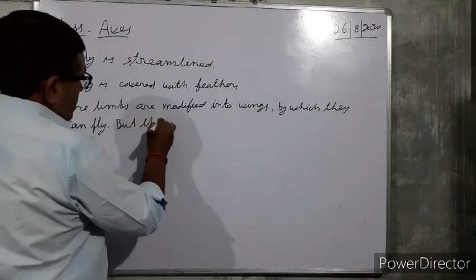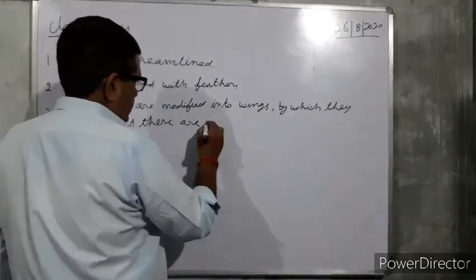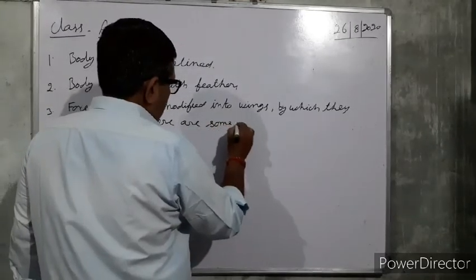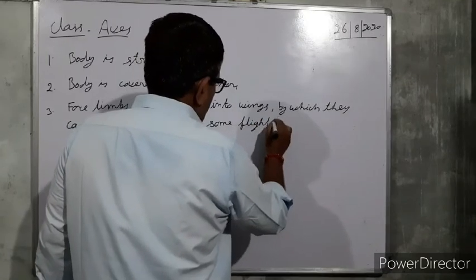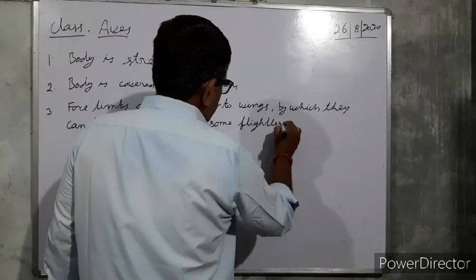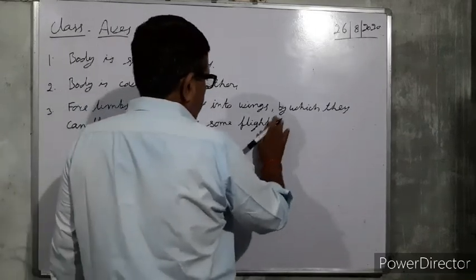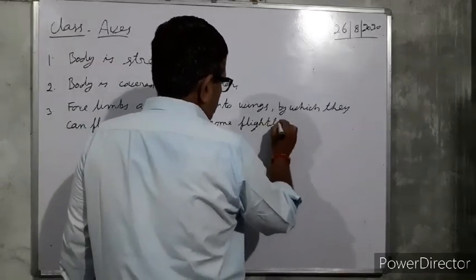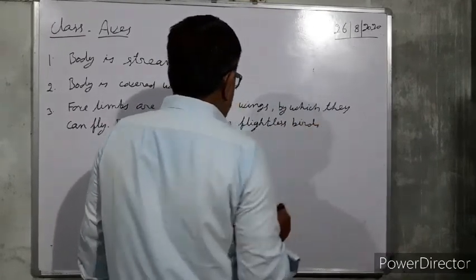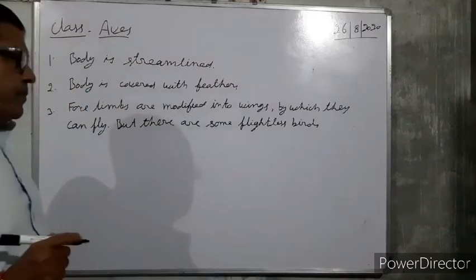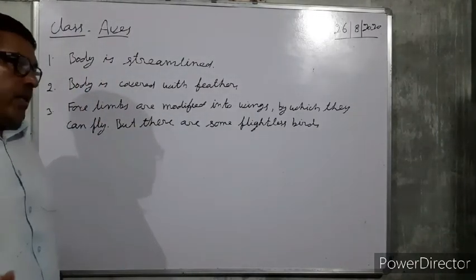There are some flightless birds, like the ostrich, etc. They cannot fly.